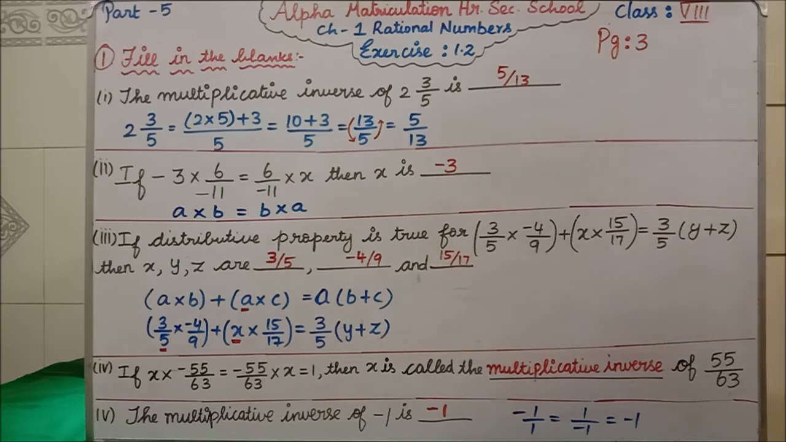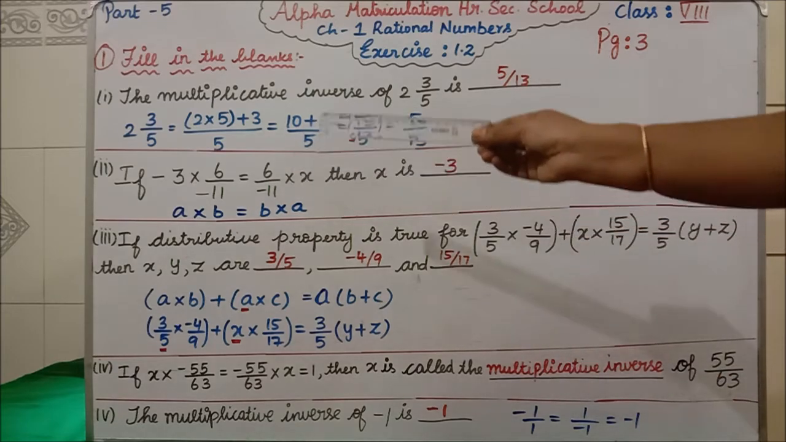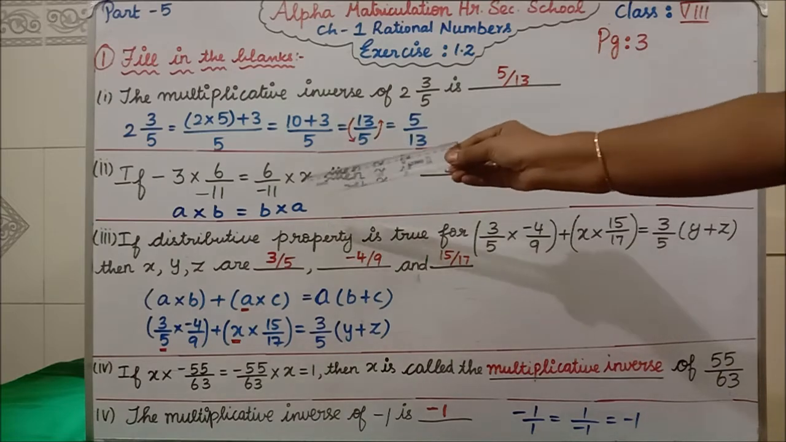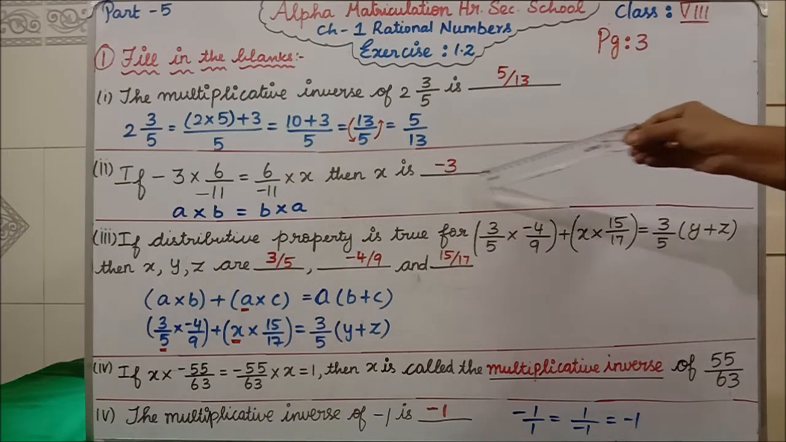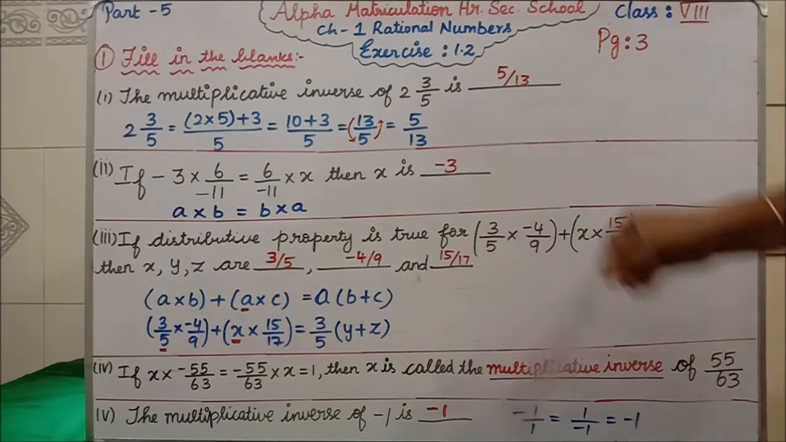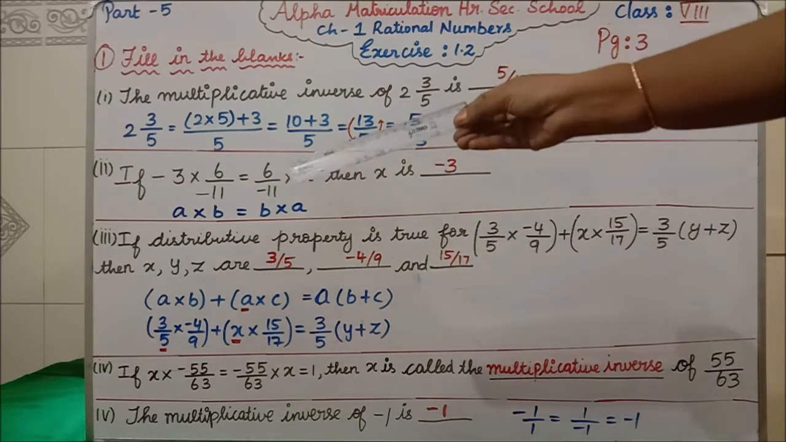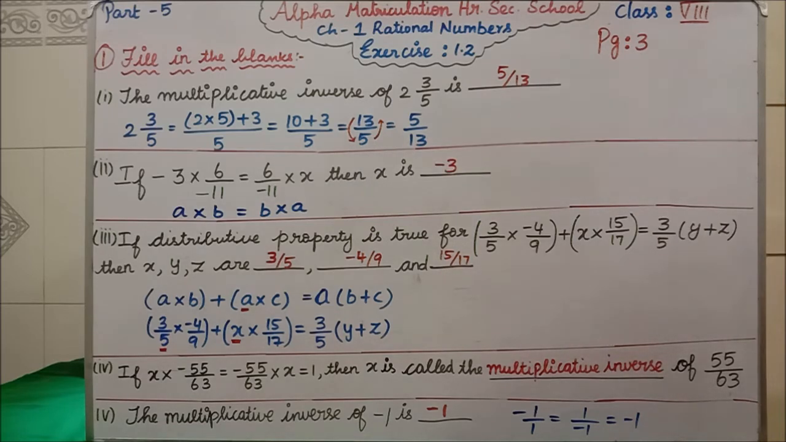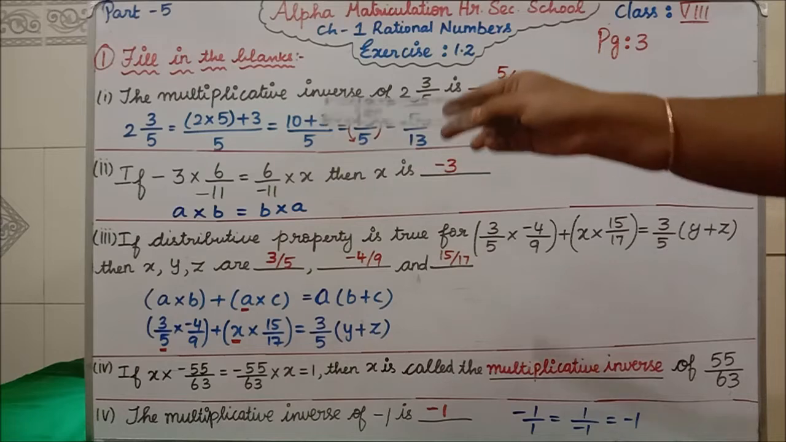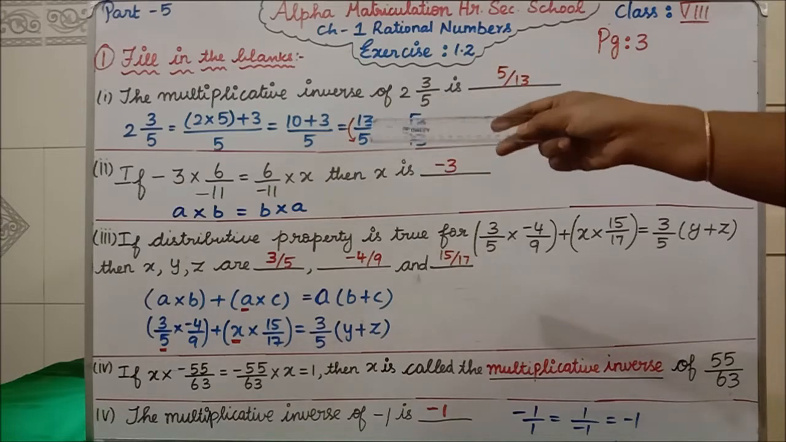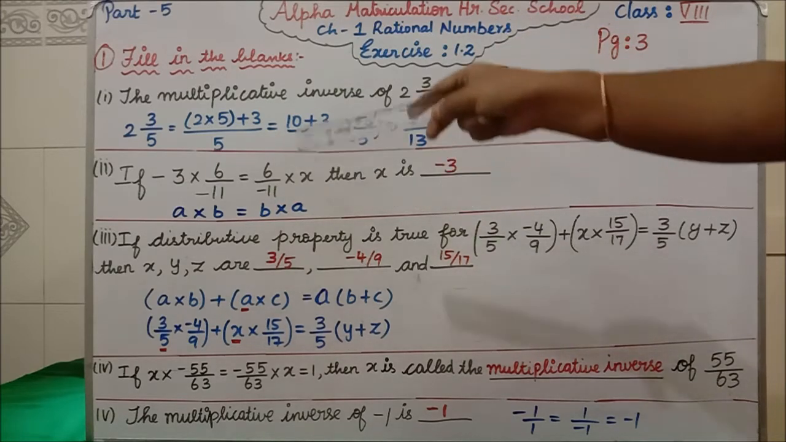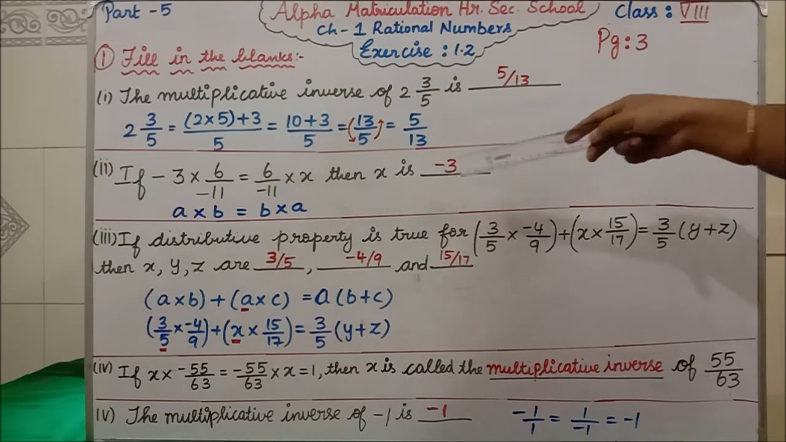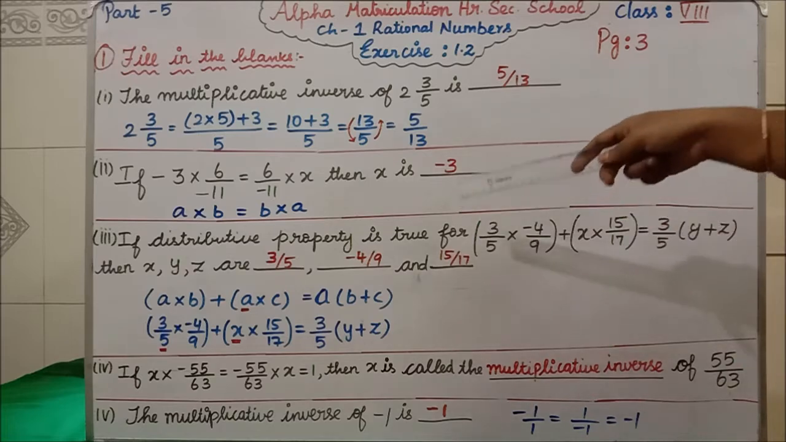Now we'll see the second question. If minus 3 into 6 divided by minus 11 is equal to 6 divided by minus 11 into x, then x is dash. See, instead of minus 3 we have a. So a into b is equal to b into a. Isn't it? So minus 3 into 6 divided by minus 11 is equal to 6 divided by minus 11 into, then what has to come here? The same minus 3. So x is minus 3. Clear? This is what property?